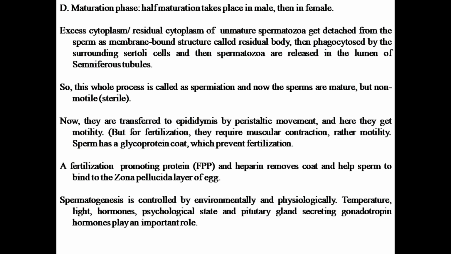Now, sperm has a glycoprotein coat which prevents fertilization. So, there are certain factors which are important in preventing fertilization. There is a process called capacitation, during which this glycoprotein coat and other things which are preventing the fertilization are removed, and finally the complete maturation of sperm takes place. But this process of capacitation occurs in the female body.